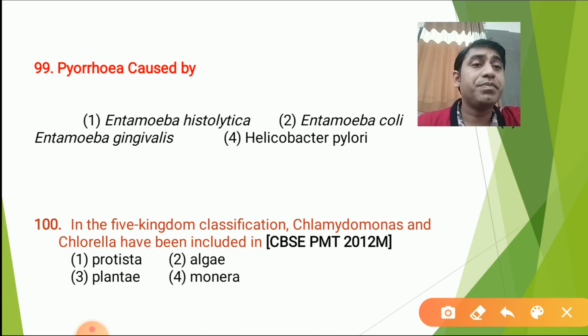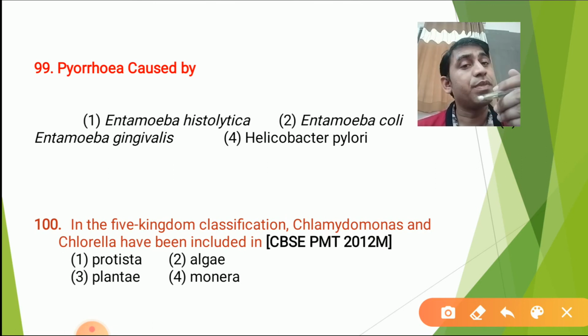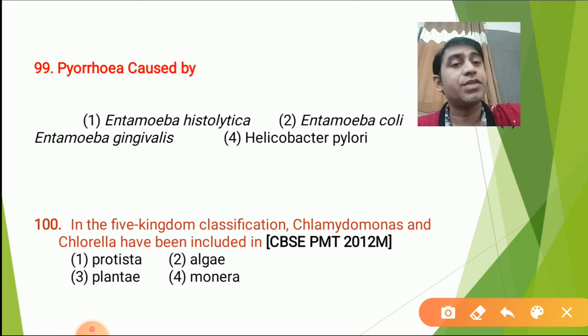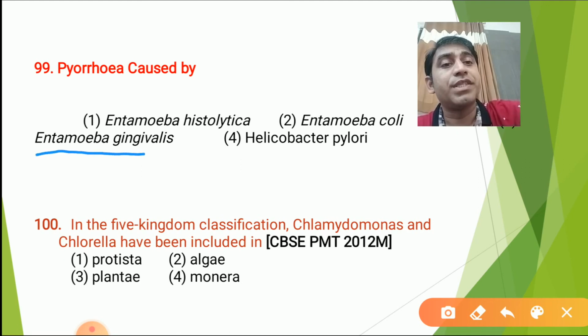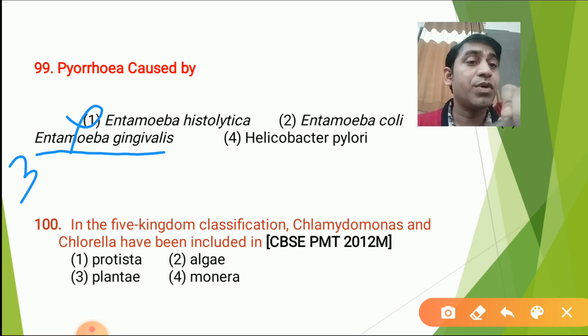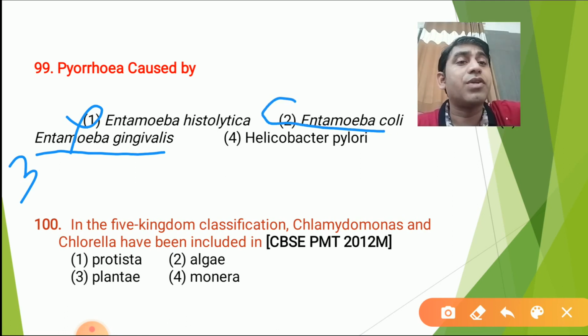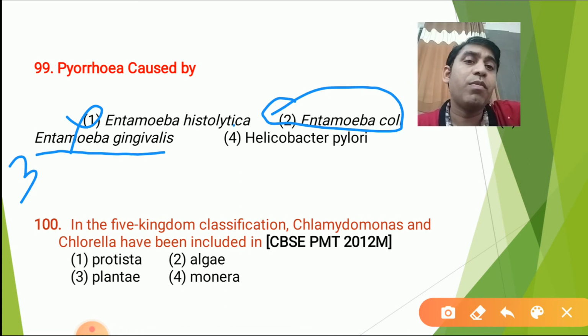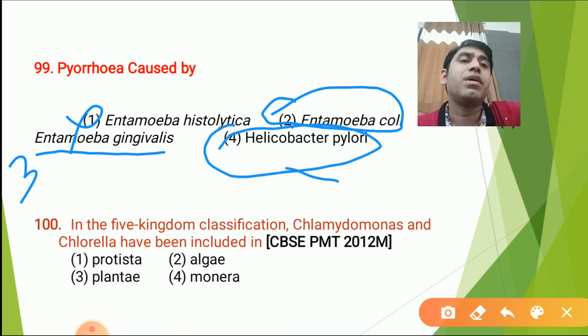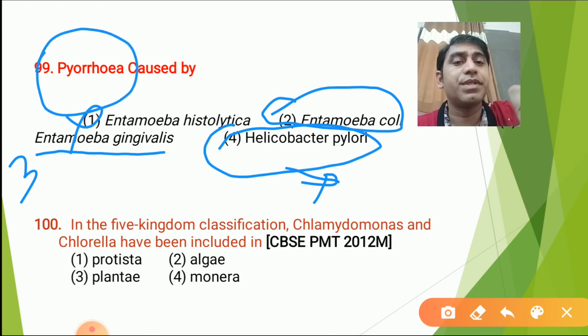Pyorrhea is caused by... what is pyorrhea? The gums are made up of collagen. So one protozoan affects these gums and causes pus formation in the gum. That disease is called pyorrhea, and it is caused by Entamoeba gingivalis. This is option number 3. Option number 1 is wrong. Entamoeba histolytica causes amoebiasis. Entamoeba coli does not cause any kind of disease. Helicobacter pylori affects the intestine, not here. Pyorrhea is a disease of the gums.